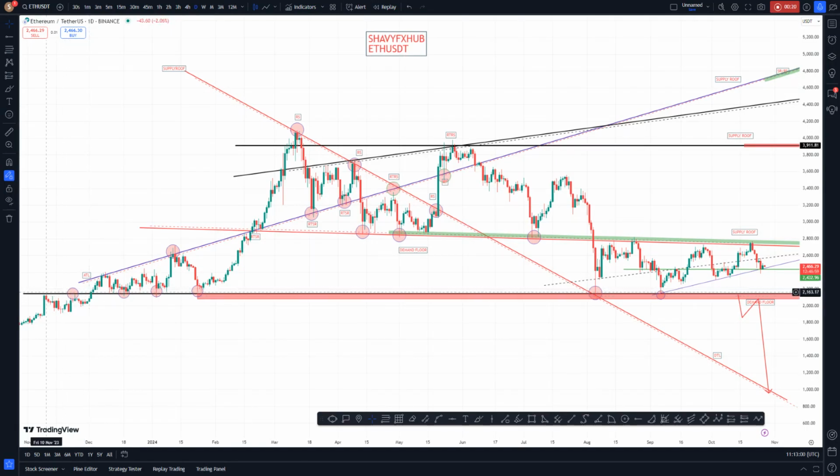At first, in the form of a resistance structure, break of resistance structure, price returns on retest. Retest one, two, three, four, and five on this structure. So if you wait here alone, you will be a very profitable person just by waiting on this floor. If you are waiting on this floor, you are profitable any time, any day. So I would call this a psychological horizontal demand floor.